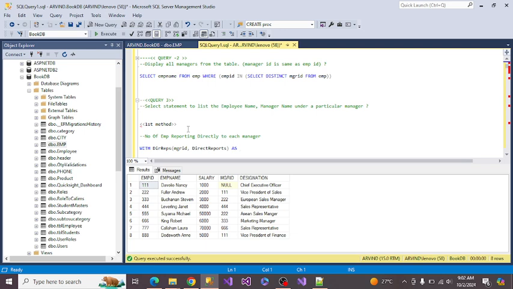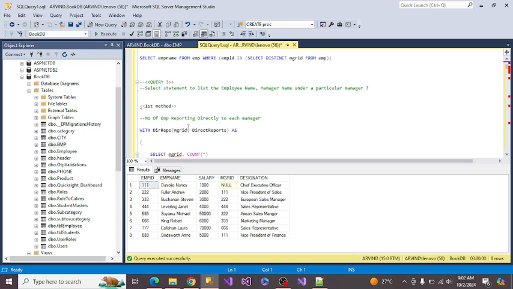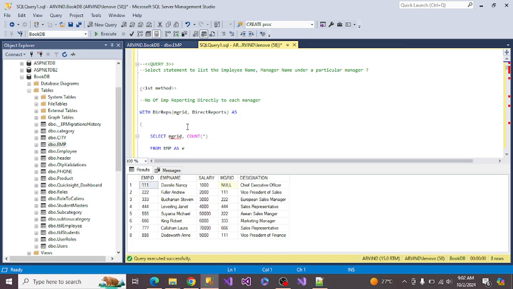Now if the questioner asks who is directly reporting under one particular manager, again this is a use of a CTE as well as the aggregate function.